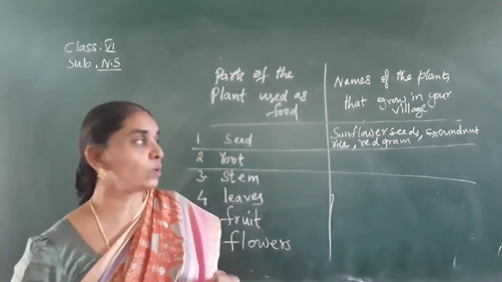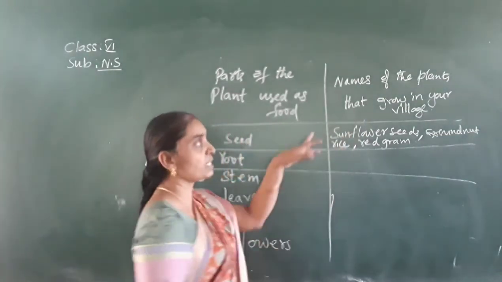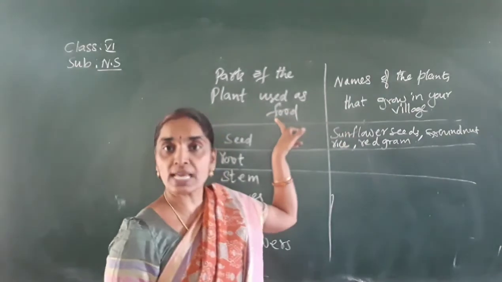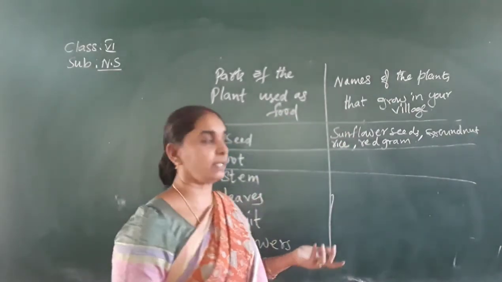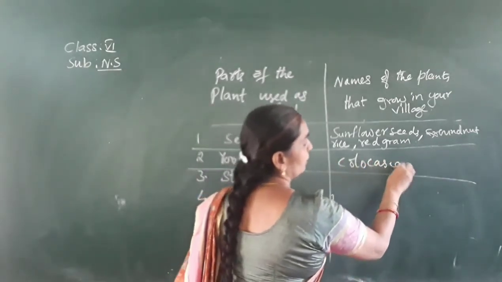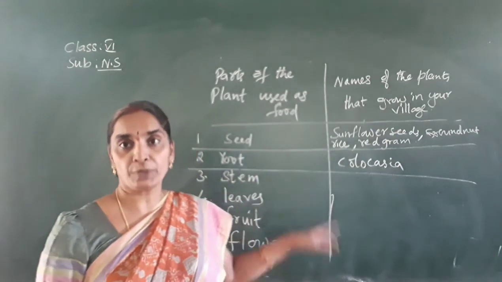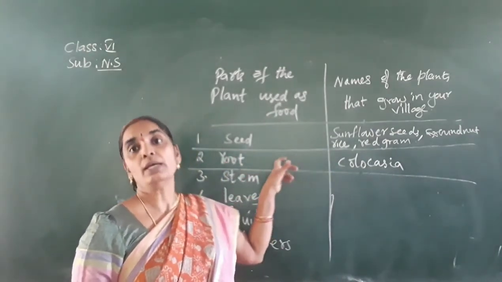So here we grow colocasia. So the question is the name of the plant that grows in your village. If the question is not only the name of the plant that we grow but that we use as food, then you can write beetroot, carrot and colocasia, everything. Here you write only colocasia because it is only grown in your village. Okay, hope you have understood this part. Why did we write only colocasia but not beetroot and carrot?